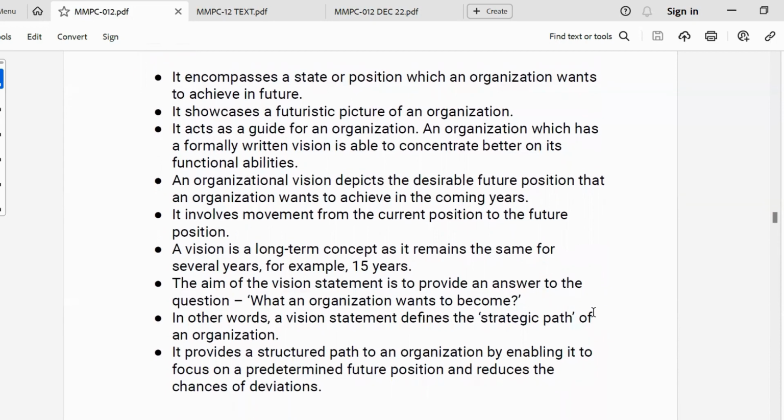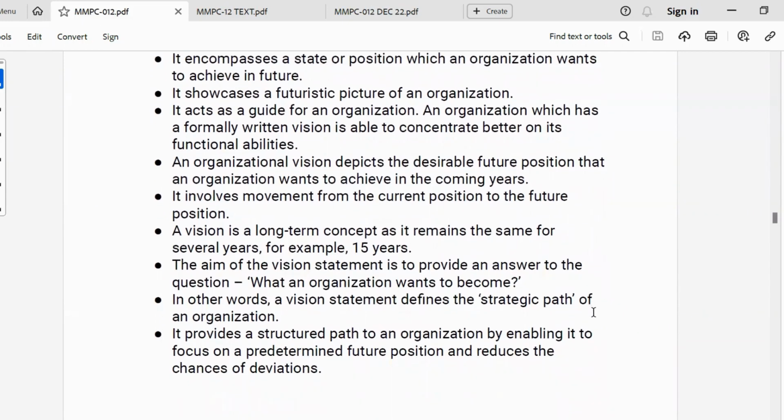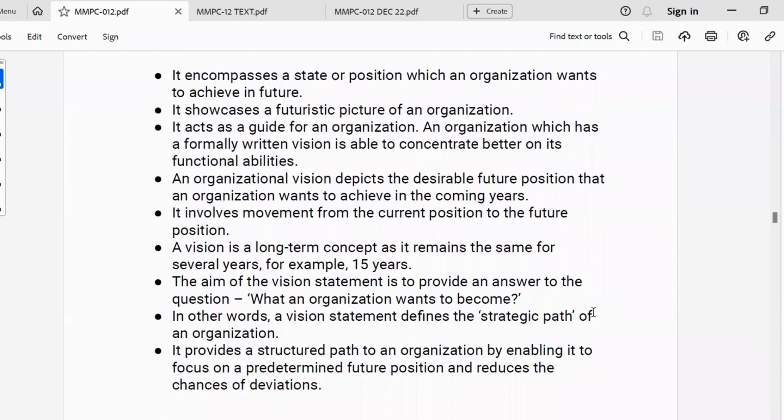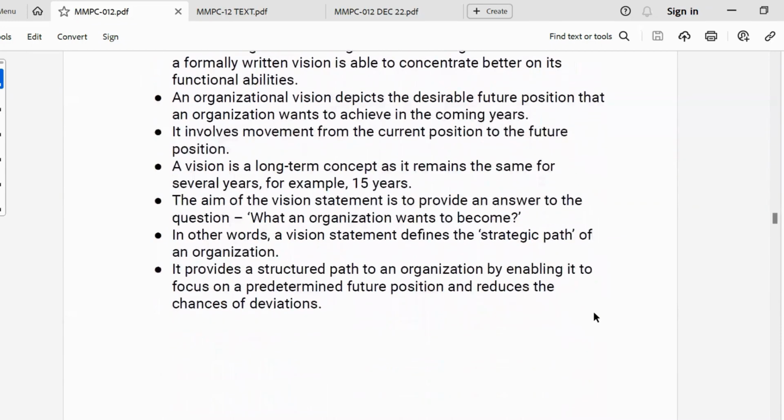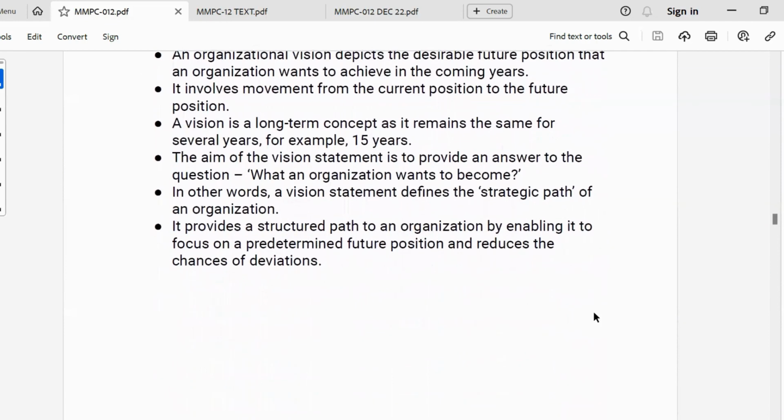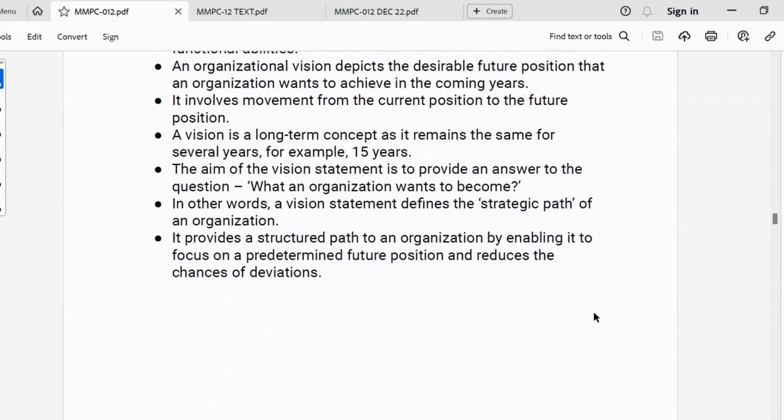The aim of the vision statement is to provide an answer to the question what an organization wants to become. In other words, the vision statement defines the strategic path of an organization. It provides a structured path by enabling it to focus on a predetermined future position and reduces the chances of deviations.